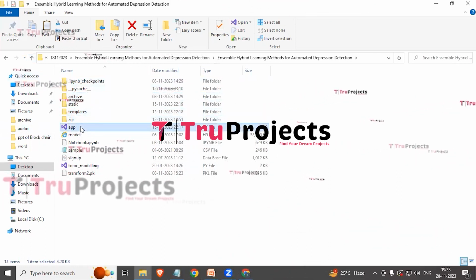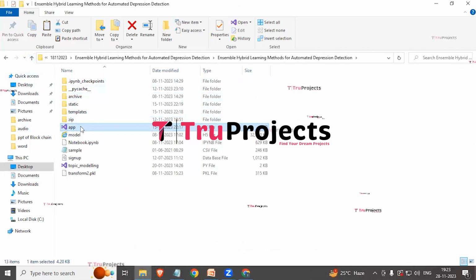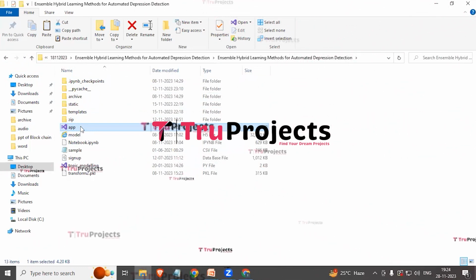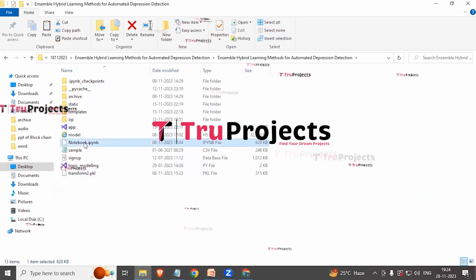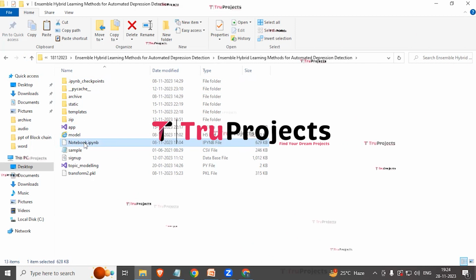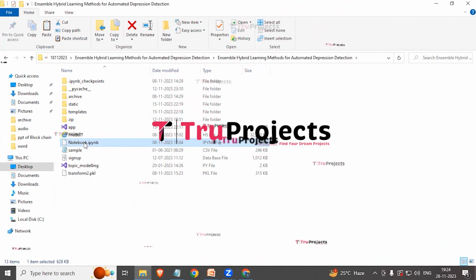Here we have the app.py file. This .py file contains the information related to front-end logic. It includes code written in Python that handles server-side operations such as processing user requests, interacting with the database, and generating dynamic content to be rendered in HTML templates. This is the notebook.ipynb file. This is the Jupyter notebook file which contains a combination of code, graphs, and outputs all in one place. It allows users to write and execute code in individual cells, making it a popular choice for data science.